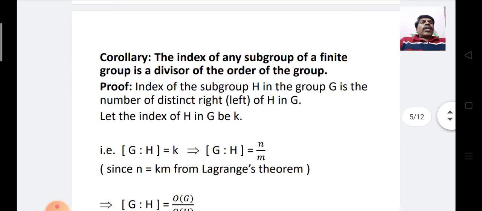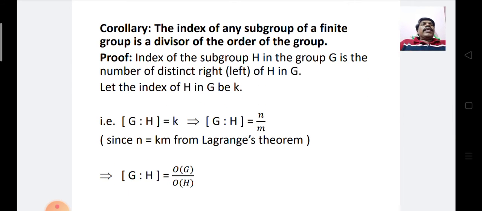Now, the corollary of this theorem is that the index of any subgroup of a finite group is a divisor of the order of the group. Now here we prove the corollary. The index of the subgroup H in the group G is the number of distinct right or left cosets of H in G. Let the index of H in G be K.